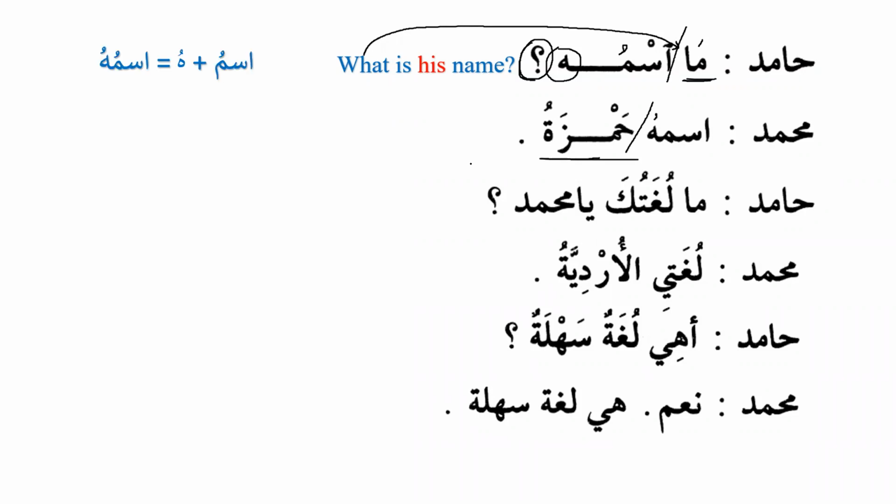Because it's a diptote. Okay, why is it a diptote? Because it's a masculine name and it ends with ta marbuta. So all the masculine names that end with ta marbuta are diptote. It has to be a masculine name and it should end with ta marbuta. If both requirements are met, that means it is mamnu min as-sarf, it is diptote, and it will not accept tanween. So here we have ismuhu. It's a combination of ismu plus hu, and it means his name. And then the answer is ismuhu Hamzatu, his name is Hamza. And we know that hu means his.